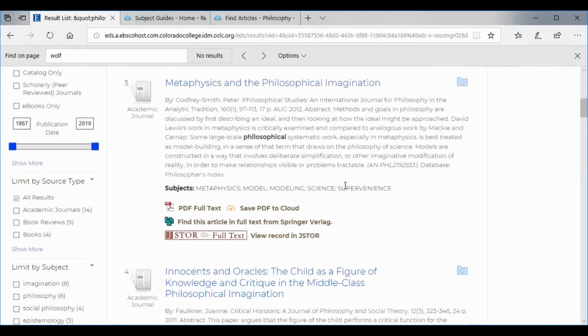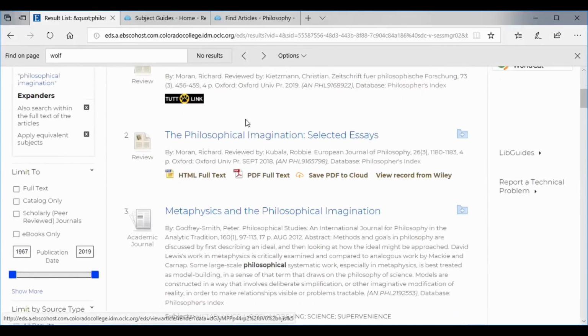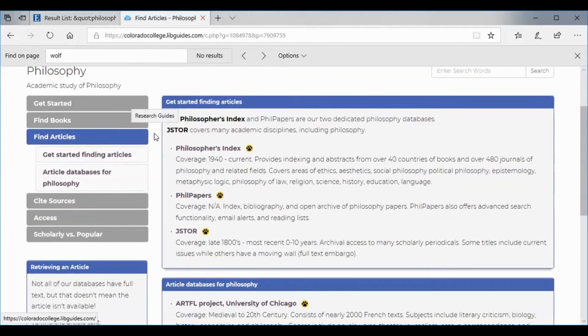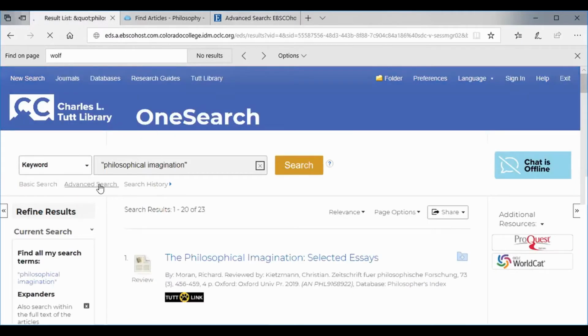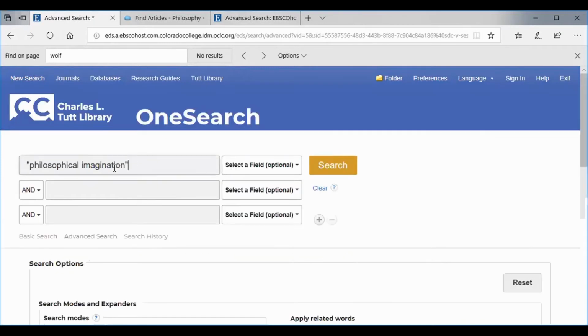So that's a little bit about navigating through OneSearch. Let's go back to our guide for a minute. And this is our guide here. So, finding articles. I didn't put the OneSearch here, but I did point to these. So in addition to searching Philosopher's Index through OneSearch, you can also go directly to it and search this way. And then you're here. Now you'll notice, and this is really important, when we search here, we can go to advanced search. We can get some of these extra boxes, but it's always searching OneSearch for us.